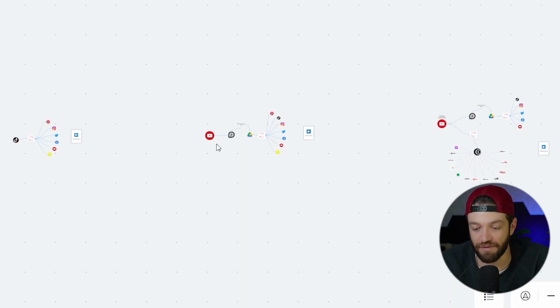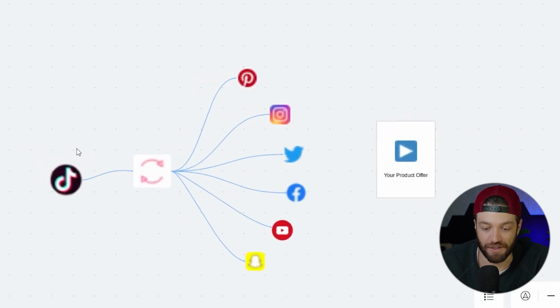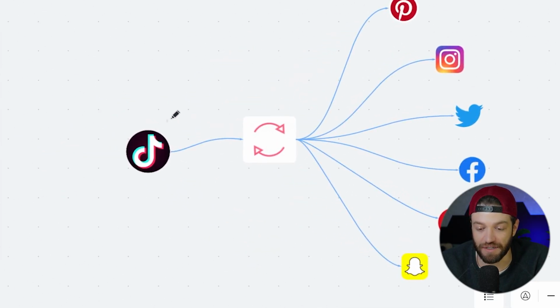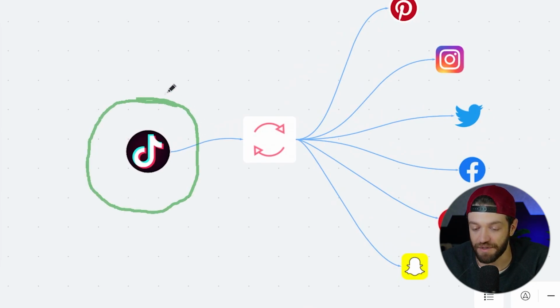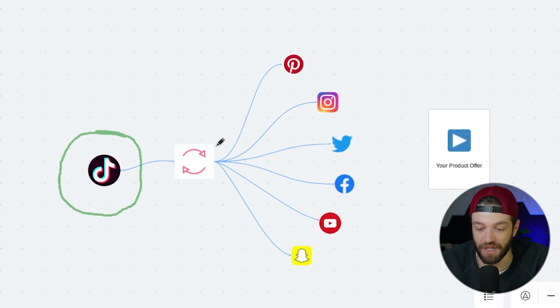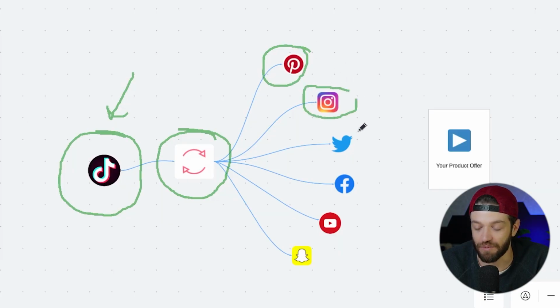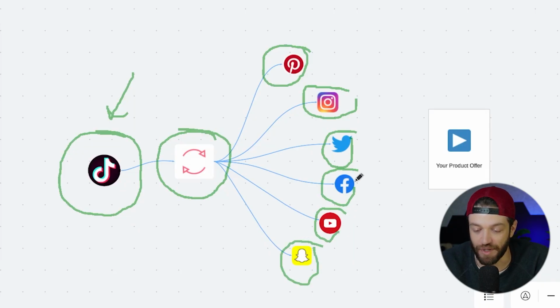Okay, so here we have 3 repurposing automation workflows. I'm gonna go ahead and start on this one right here, and this is probably the most basic. This one assumes that TikTok is your primary platform that you like to post on. If that's the case, then you can set up some simple automation so that every time you post on TikTok, it's going to automatically send that video over to Pinterest, Instagram Reels, Twitter, X, Facebook Reels, YouTube Shorts, Snapchat, whatever other short form platforms you want.